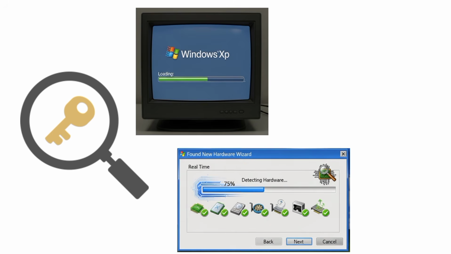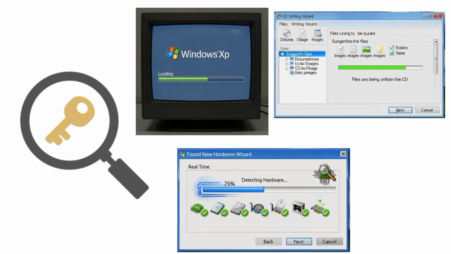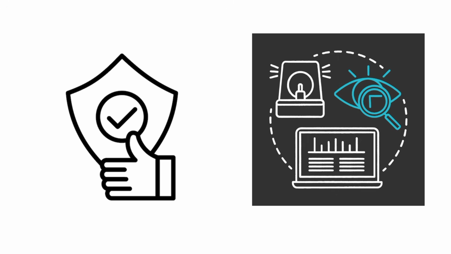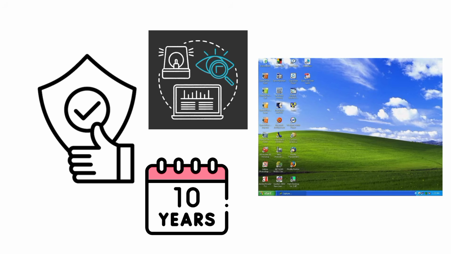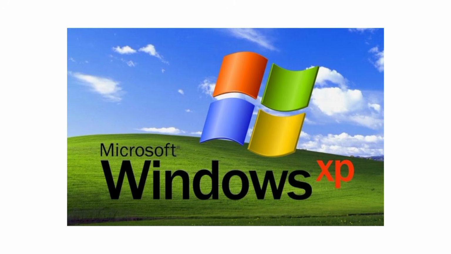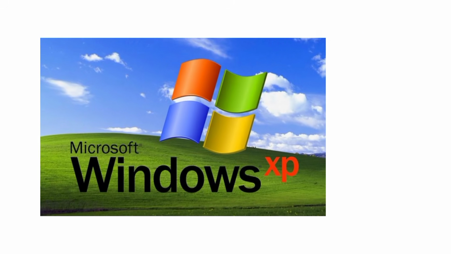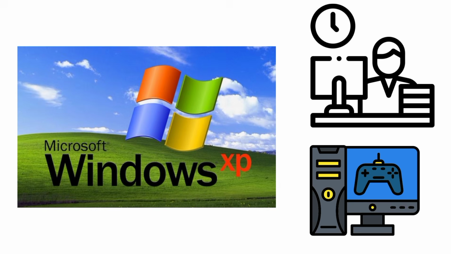Key features included a faster startup time, much better hardware detection, and built-in CD burning, which was crucial as CDs were the dominant form of storage. Its reliability and stability made it the default operating system for nearly a decade. Its iconic Bliss wallpaper became the most viewed photograph in history. Windows XP was a system people trusted for work, gaming, and everything in between.